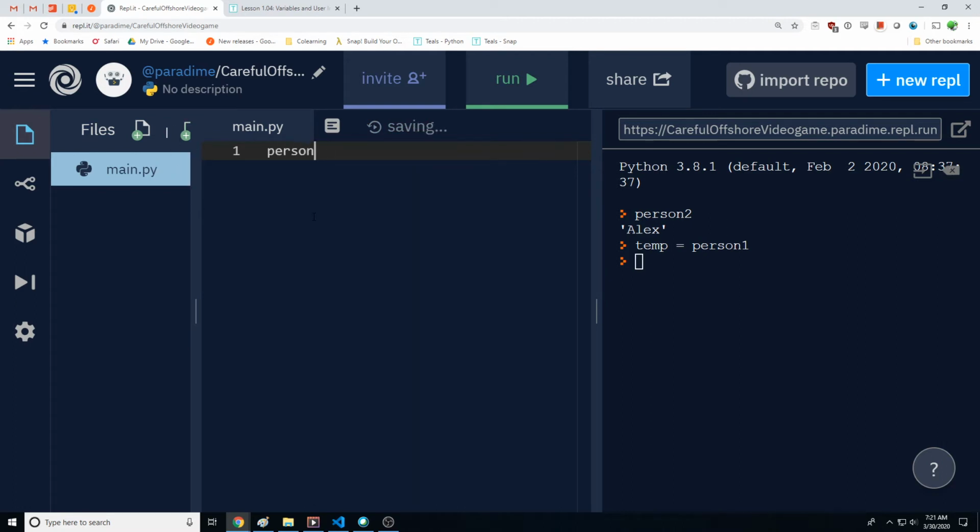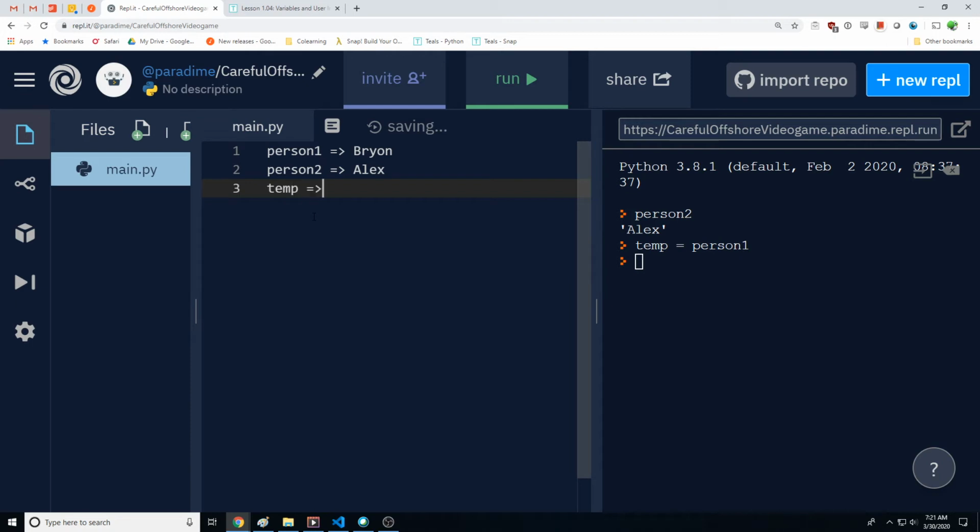Person 1 is pointing to Brian. Person 2 is pointing to Alex. Temp is now pointing to Brian, because temp is now pointing to person 1, which is Brian. So if I do that, I should say Brian.